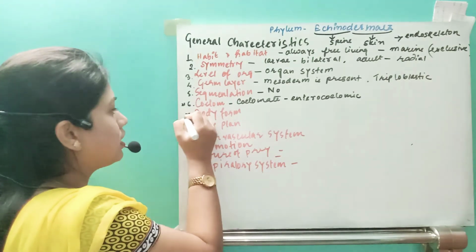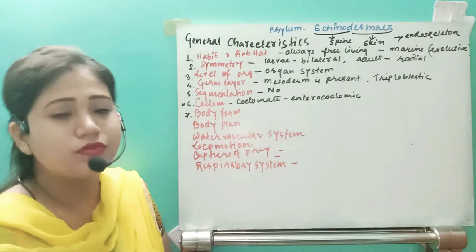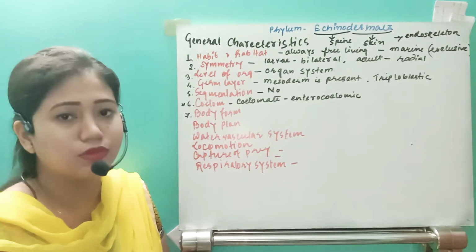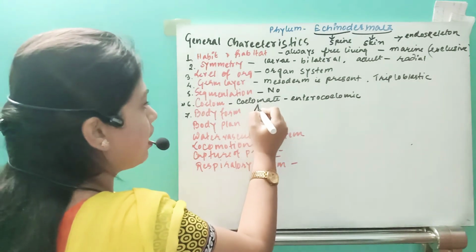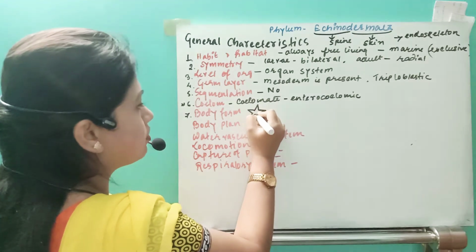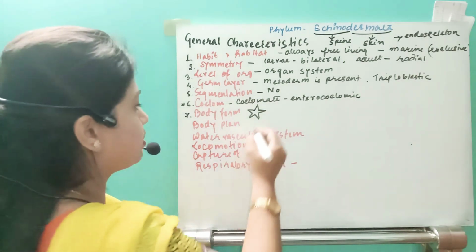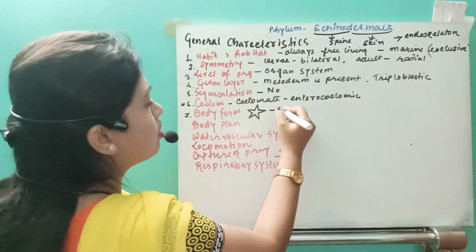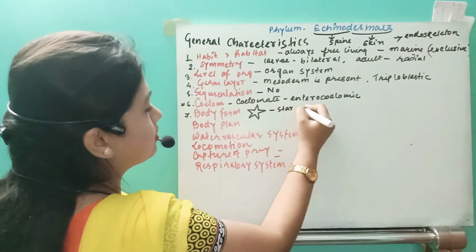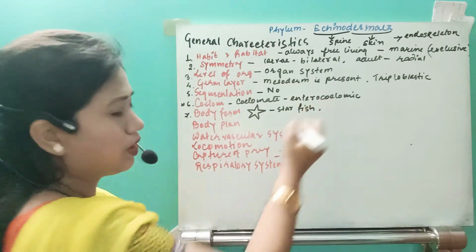Next, the body form. Normally they are either pentamerous, that means they have 5 arms, as in Asteroidea, or simply starfish.